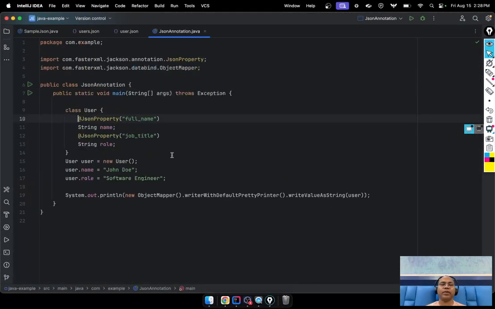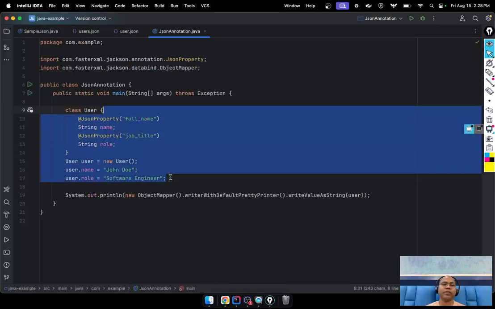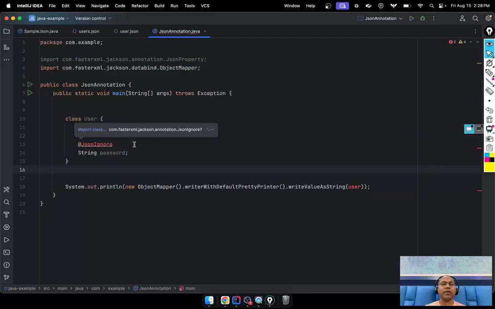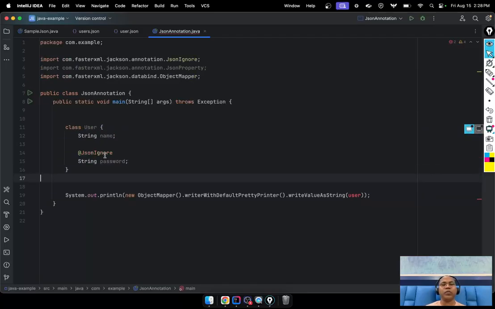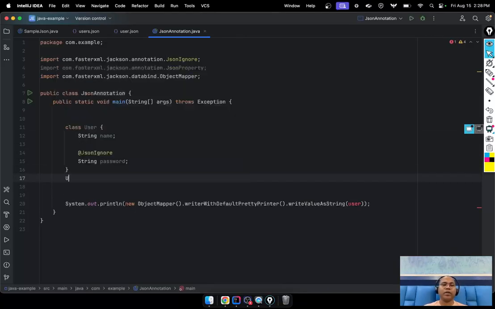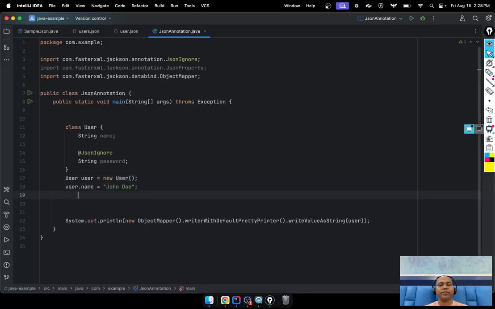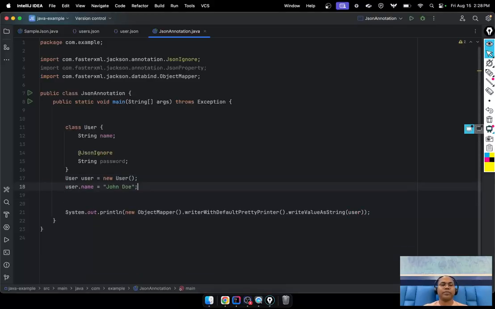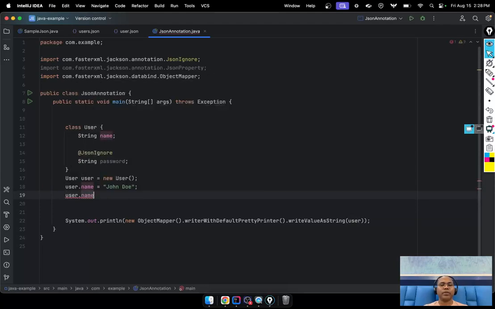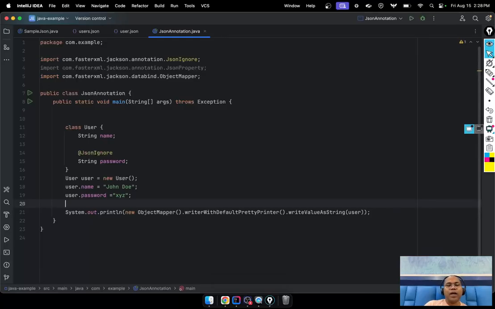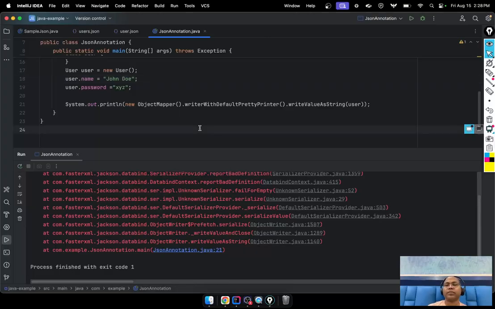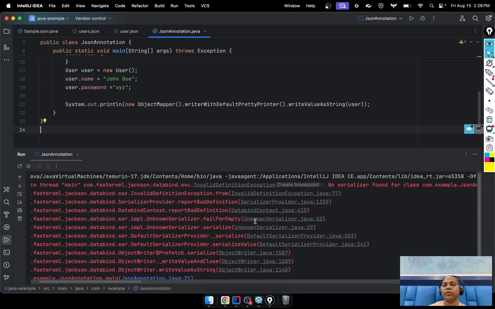And sometimes maybe you want, like here, to say JSON ignore. So by default, whenever you are going to say users, and whenever you convert this, notice what happened.